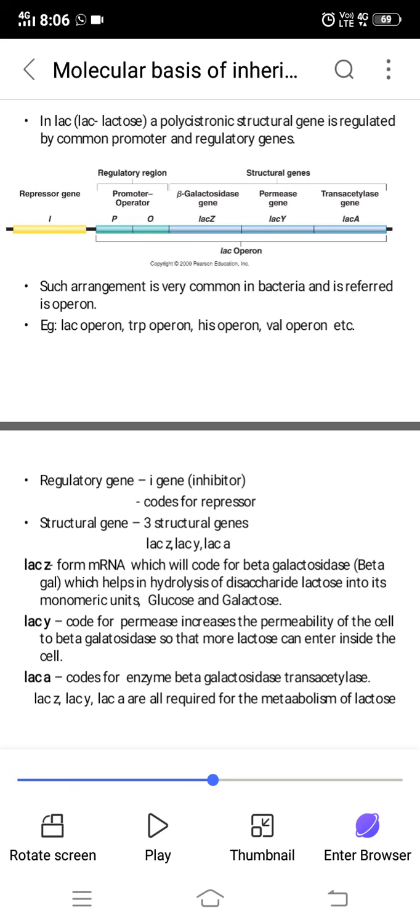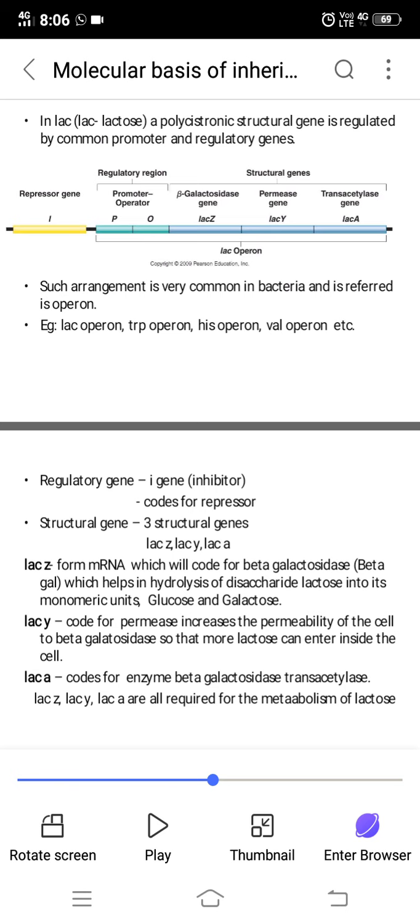LAC-Z forms mRNA which codes for beta galactosidase, and this beta galactosidase is the one which breaks down lactose into glucose and galactose. LAC-Y codes for permease, which increases the permeability of the cell, so the cells of E. coli become permeable and allow the entry of lactose into the cell.